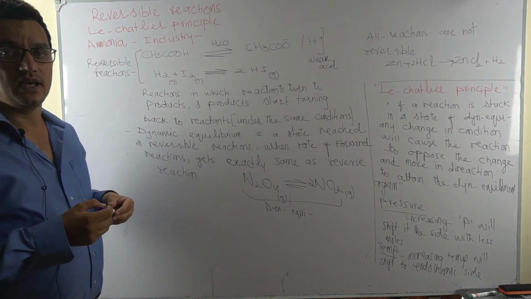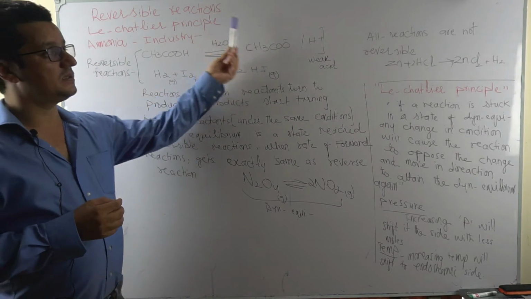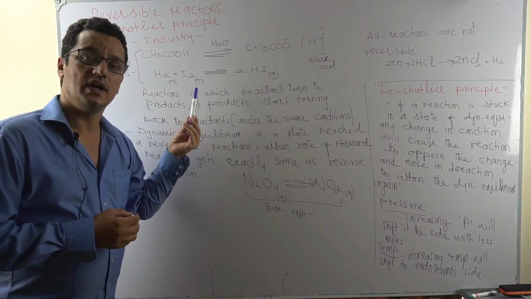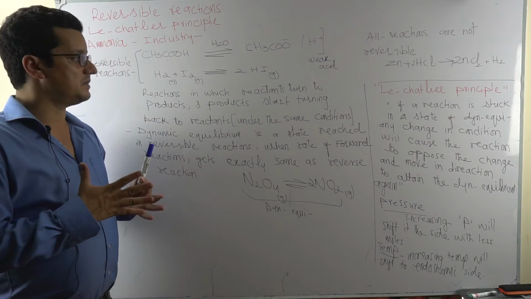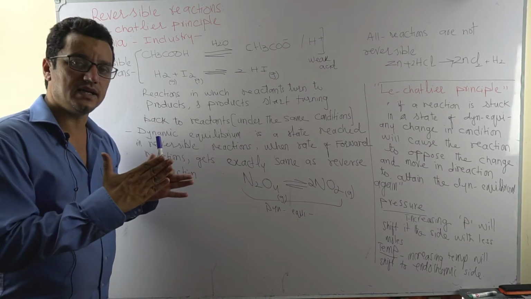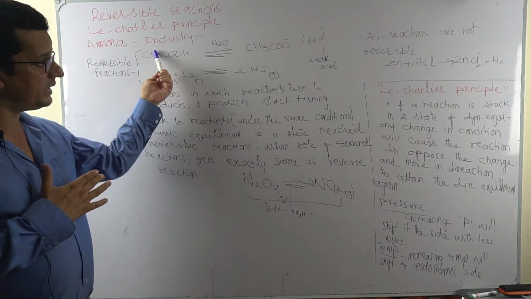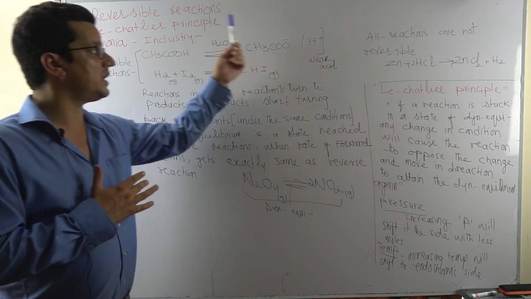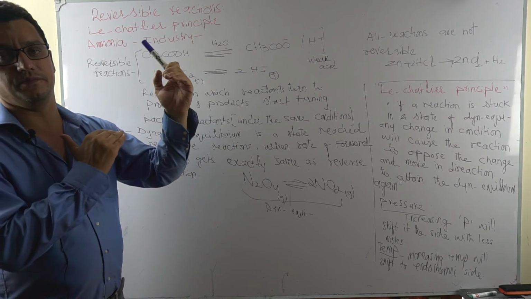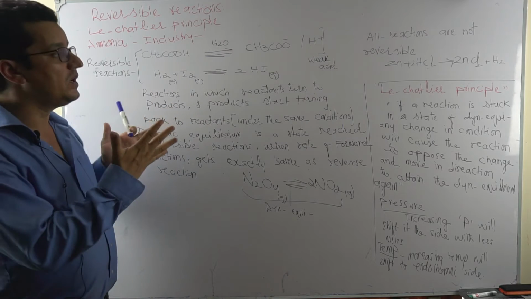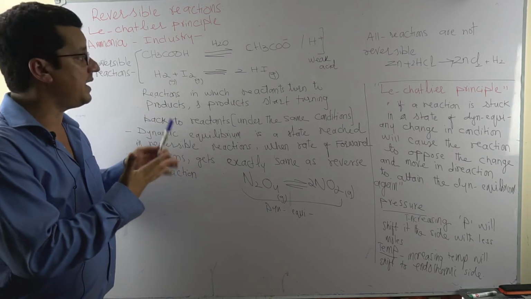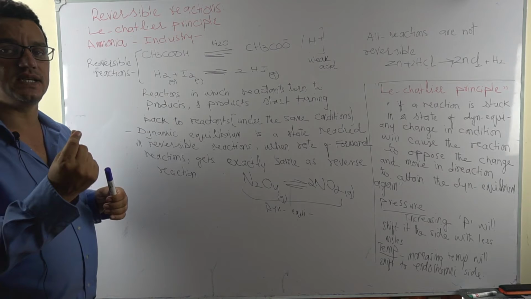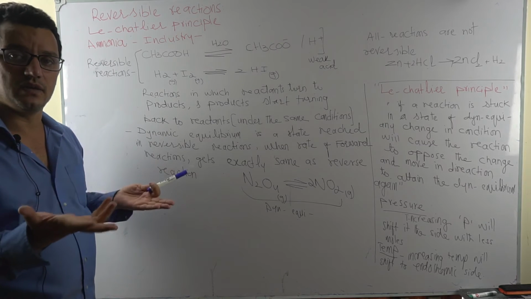Why is it happening? Because reactants are turning to products, and under the same condition products are turning back to reactants. And after some time a state is reached where the rate of conversion of reactant to the product and conversion of products to the reactant get exactly the same. As a result, you will not feel any apparent change, and the amount of both sides remains the same. And that particular state is called the state of dynamic equilibrium.